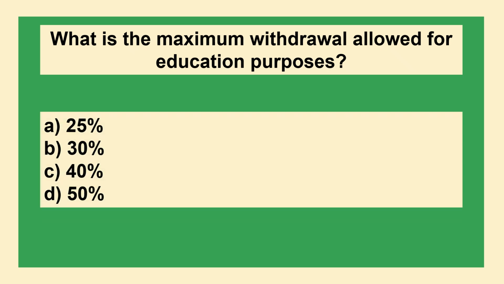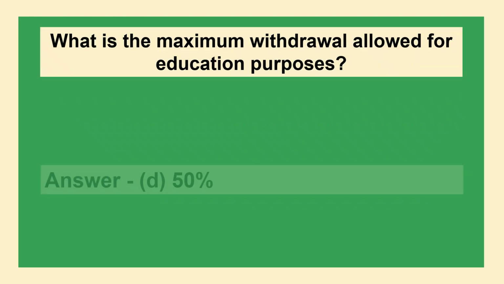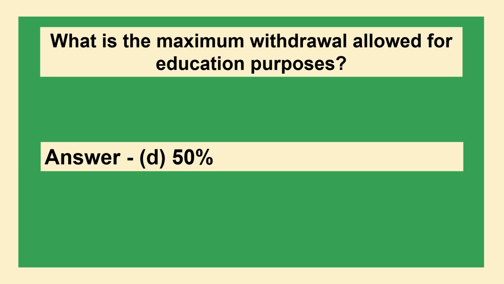What is the maximum withdrawal allowed for education purposes? Option A 25%, option B 30%, option C 40%, option D 50%. The answer is option D 50%.